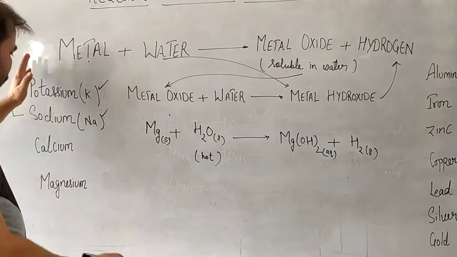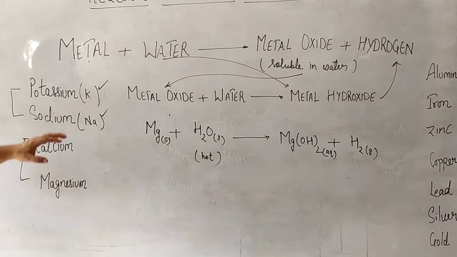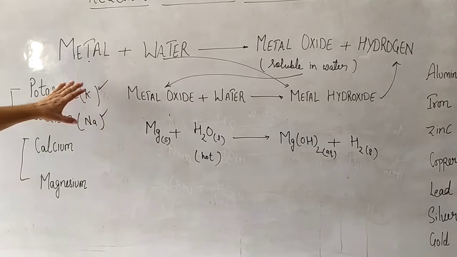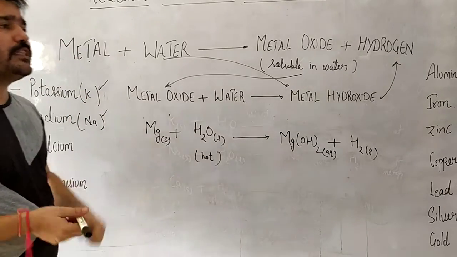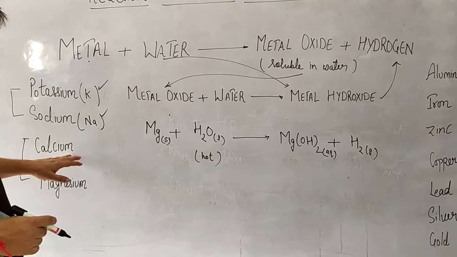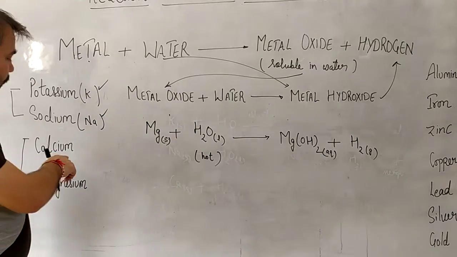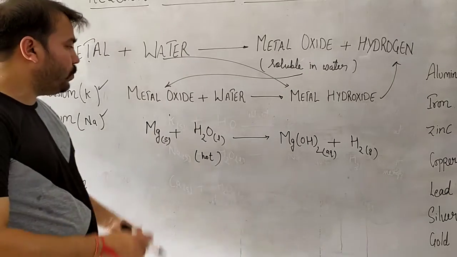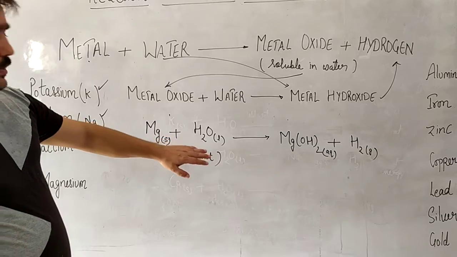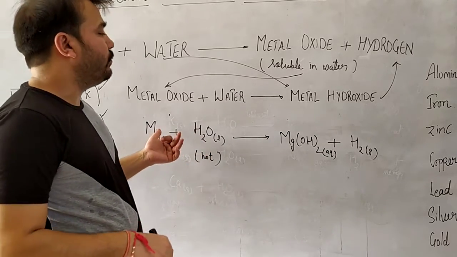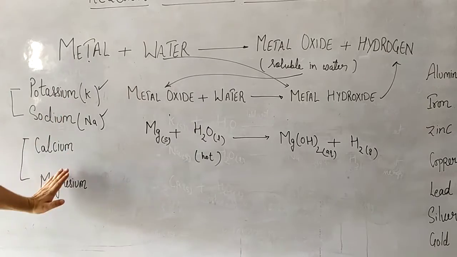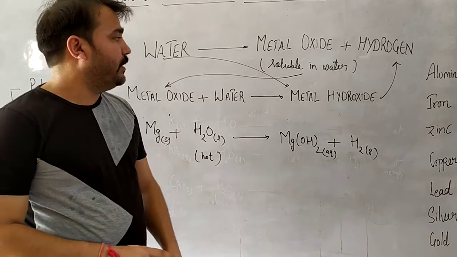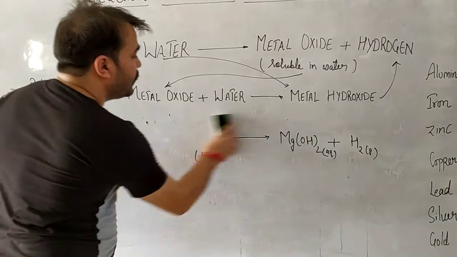So far we have discussed these four metals. They undergo highly exothermic reaction and result in the formation of H2 gas which catches fire easily. Calcium being less reactive, in this case the reaction is not violent. In case of magnesium, it does not react with cold water, and thus we need to use hot water for magnesium to react. But in all the four cases, their oxides are soluble in water. That's why they are forming hydroxide. We will move to other metals.